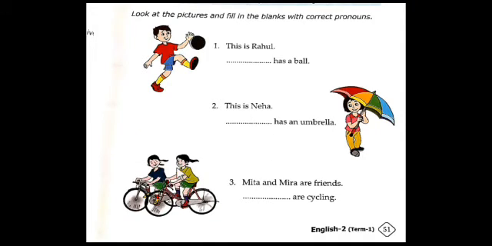So there are two persons here. Okay. Meeta and Meera are friends. So dash are cycling. So what can you replace here? Which pronoun can you replace? Meeta and Meera. So Meeta and Meera are plural nouns. So we can replace they are cycling. The pronoun they, because the nouns are plural, correct? No? So they are cycling. Have you understood? Okay, dear students.